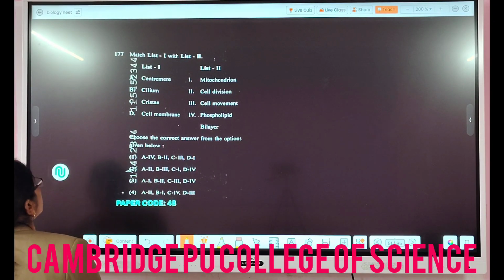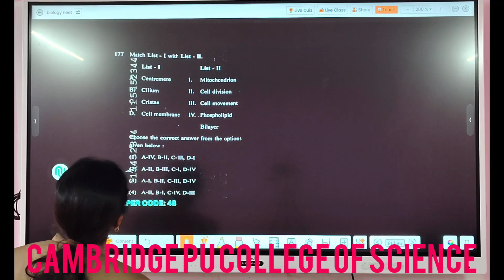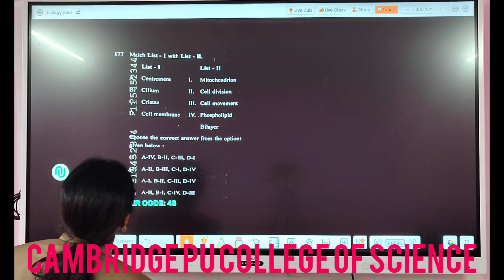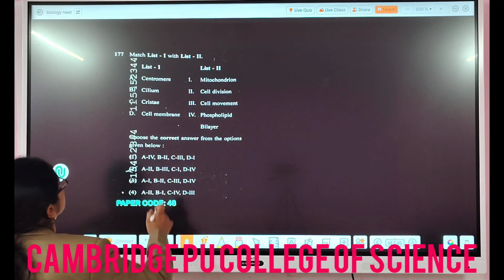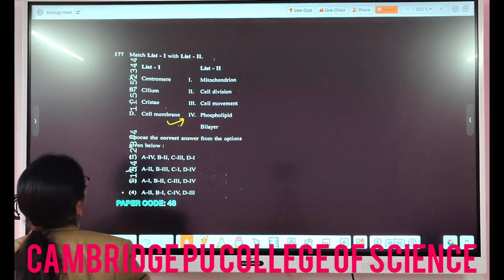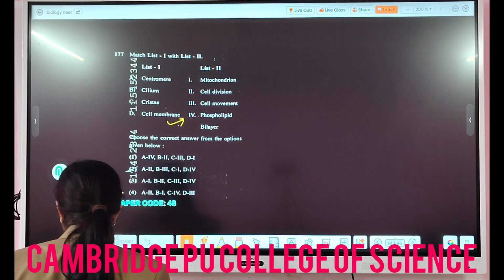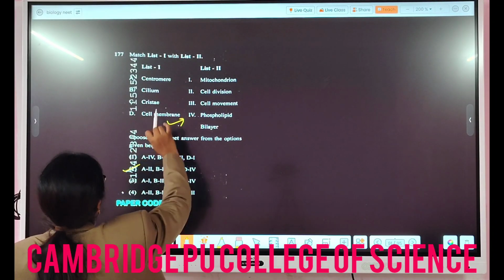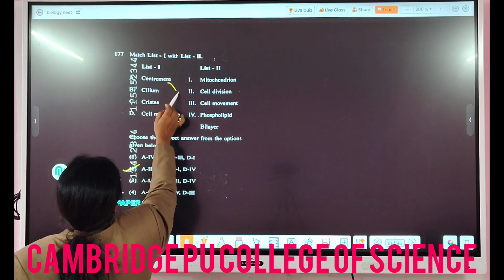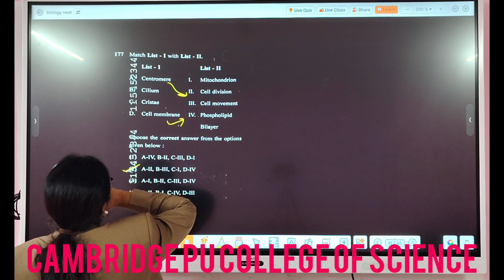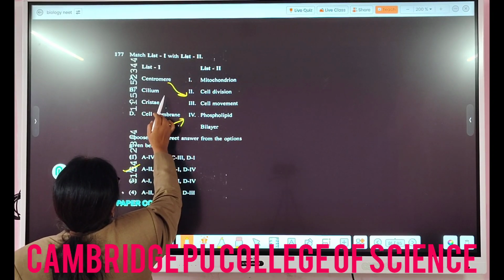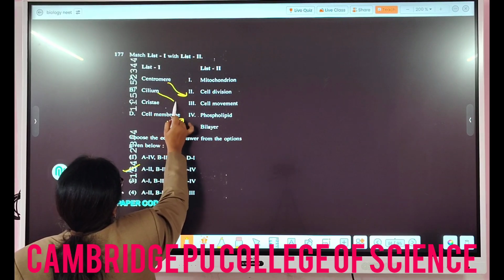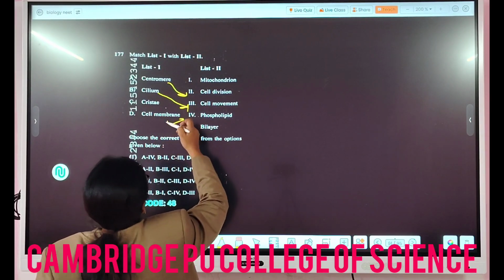So in this question, they are interested in knowing the, so cell membrane will be having the phospholipid bilayer here. So in this case, A matches with the centromere is for cell division, and the cilium is needed for what? It is needed for cell movement, and cristae, where is it present?